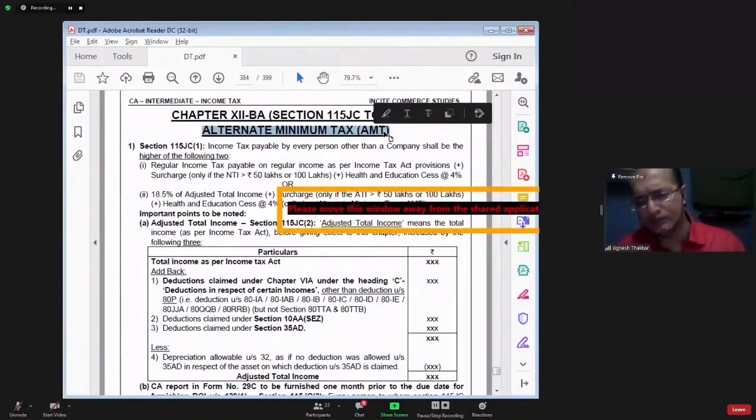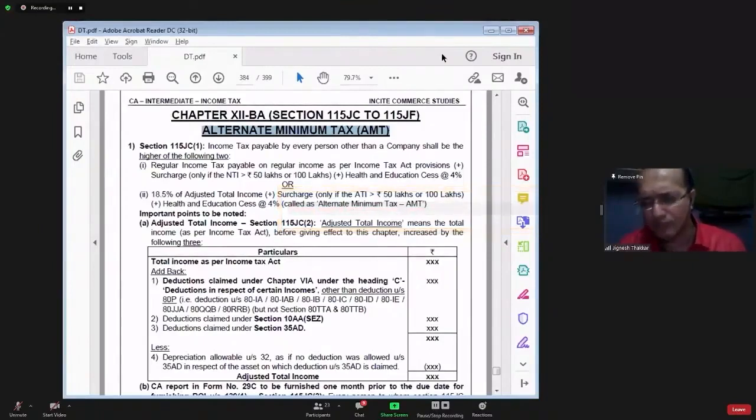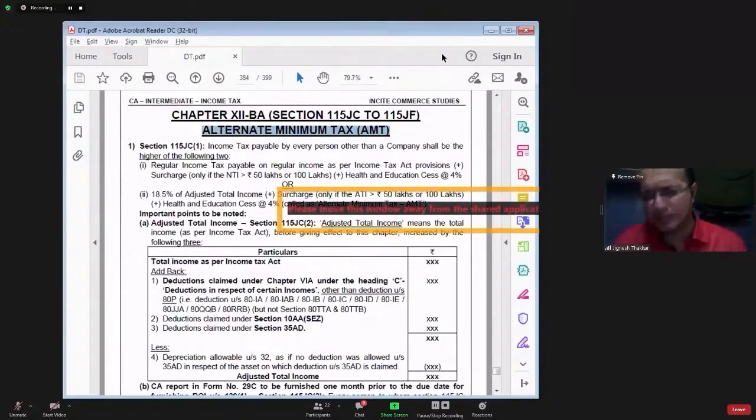Therefore, government says, by making this alternate minimum taxation concept, what we are going to ensure is that every year we will get some minimum amount of tax. That is called alternate minimum taxation. So you have to pay us at least the minimum tax, which is calculated as per alternate minimum taxation. And whatever extra tax you have paid as compared to the normal tax which you were supposed to pay, for that we will give you credit in future.